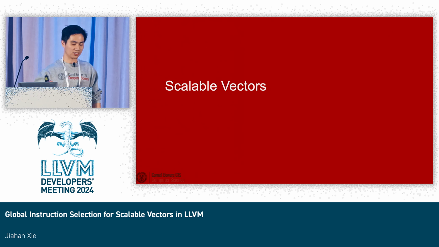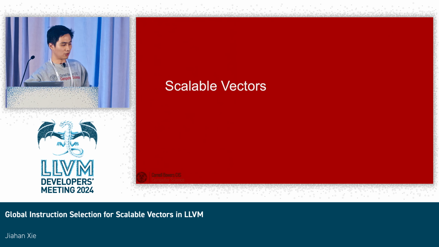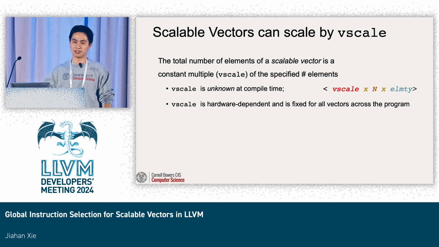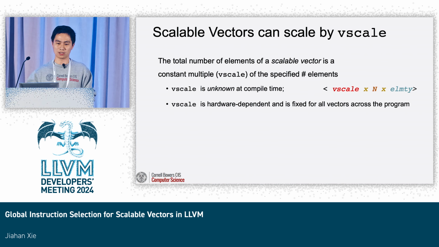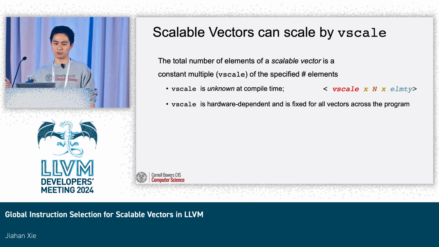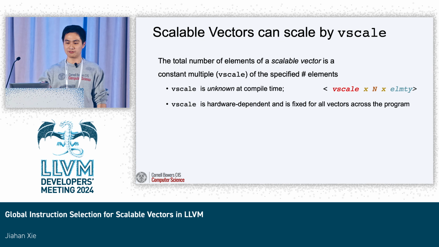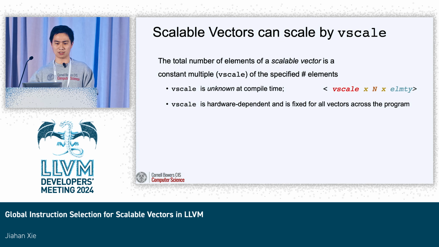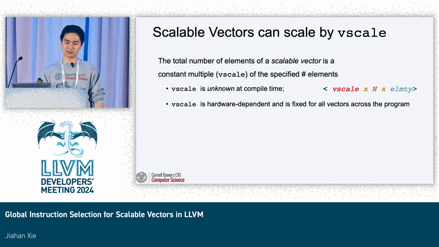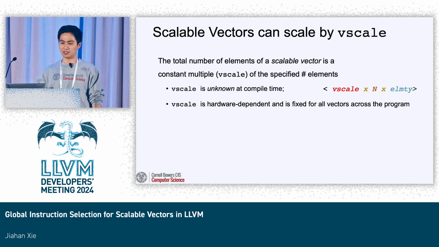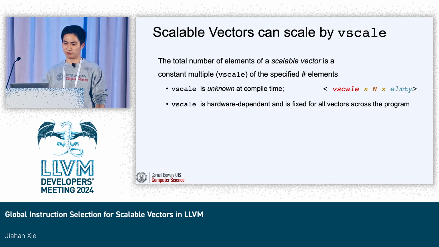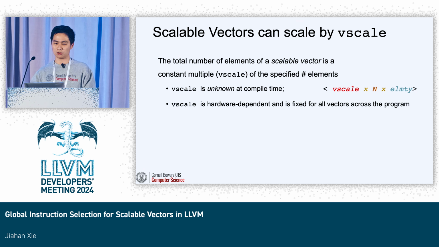Cool, and I would also like to introduce a little bit more about scalable vectors. It is scalable on top of a fixed size vector because it has a constant multiple called vscale, which is unknown at compile time, and it is hardware independent, but it is fixed for all scalable vectors across the entire program.